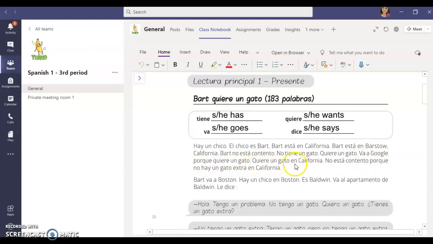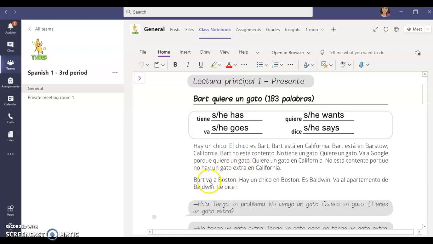Quiere un gato en California. He wants a cat in California. No está contento porque no hay un gato extra en California. He is not happy because there is not an extra cat in California.